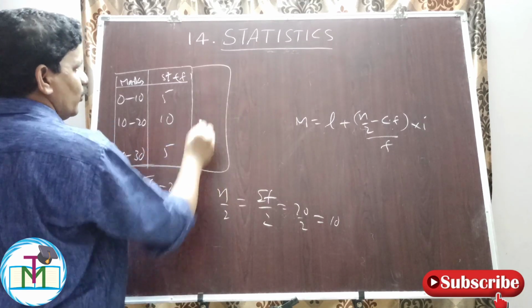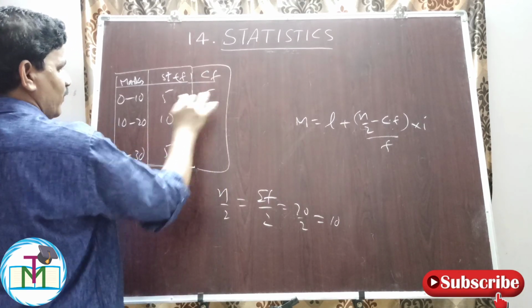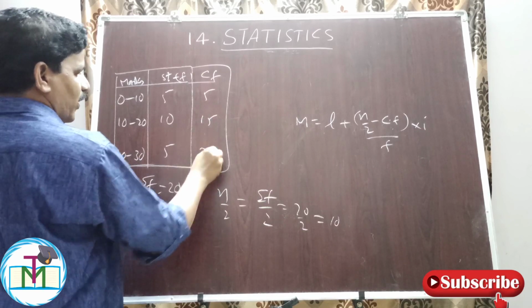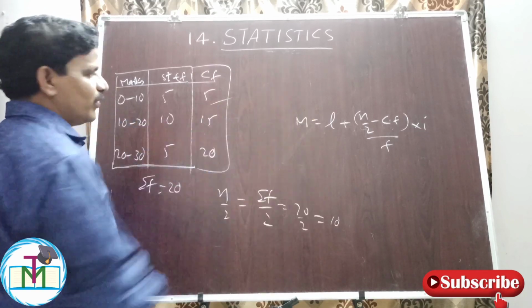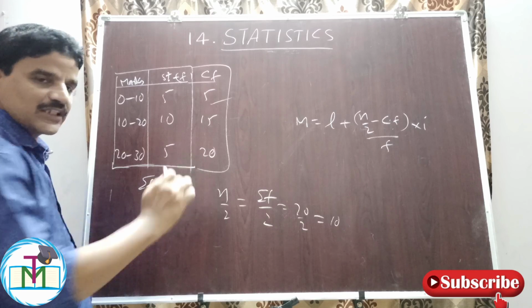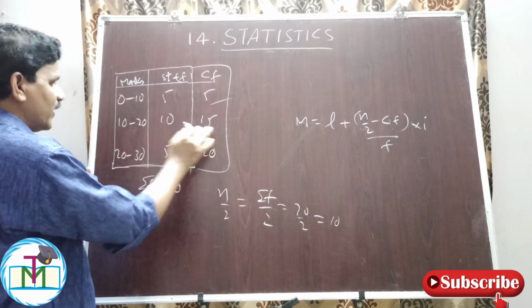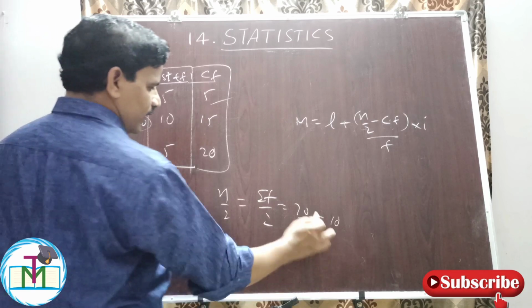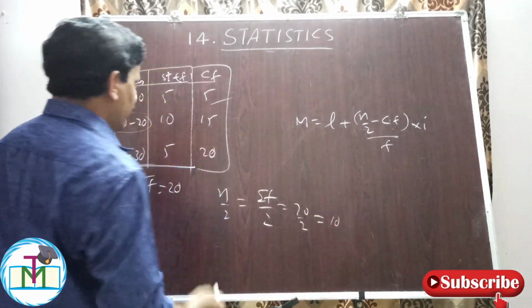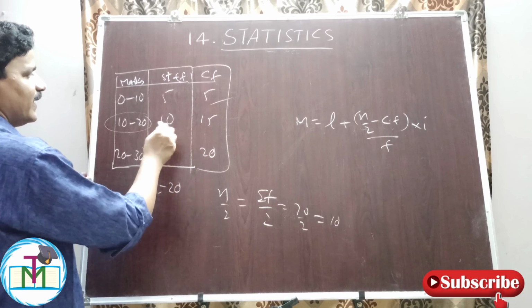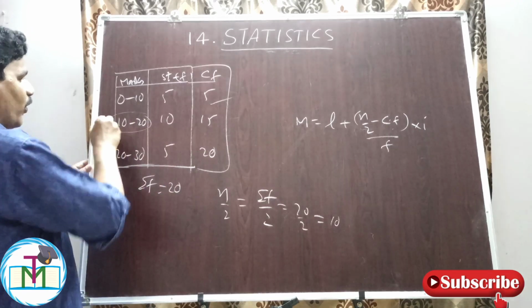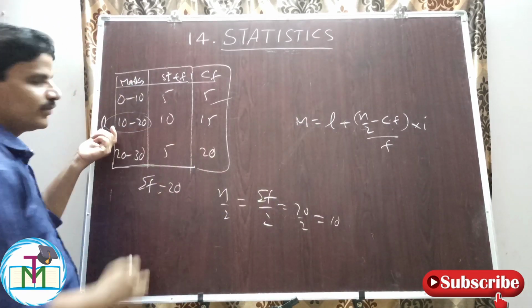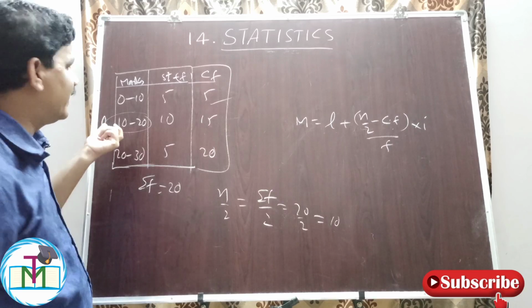Let us see here. Cumulative frequency 5, 5 plus 10 is 15, 15 plus 5 is 20. Up to here 5 students are completed. From the 6th student to the 15th student our marks are given in the interval 10 to 20. Therefore here n by 2 is equal to 10, and 10 lies in this interval. Take this as the lower limit. L is the lower limit of the class interval in which the median lies.